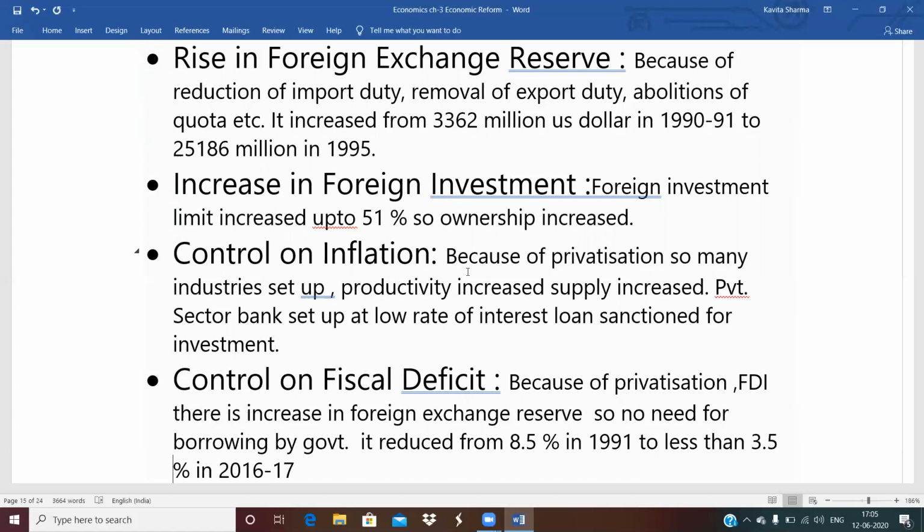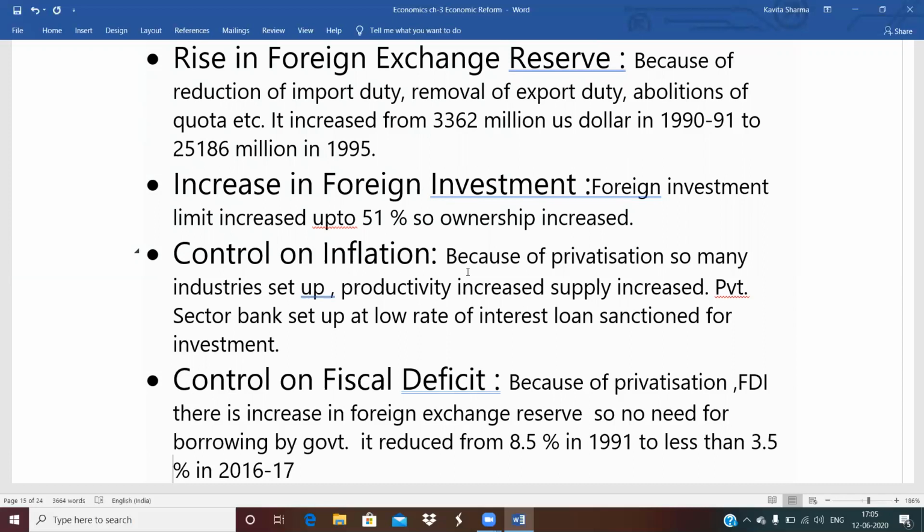Restrictions were removed, and foreign companies were also given chances. Disinvestment is allowed, so there is an increase in productivity. Because of increased productivity, supply increased and inflation is automatically controlled. Private sector banks are allowed, so there is a low rate of interest. Because of this competition, customers ultimately benefit. So there is control on inflation.